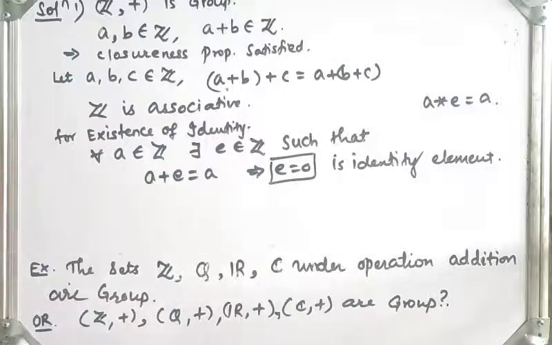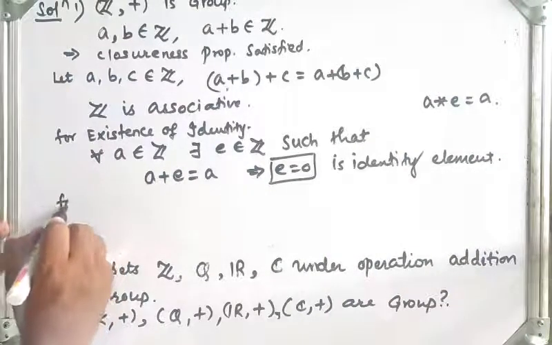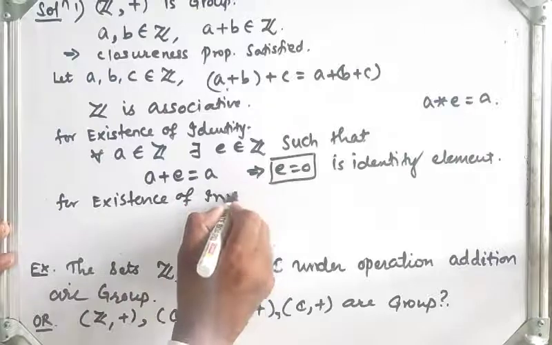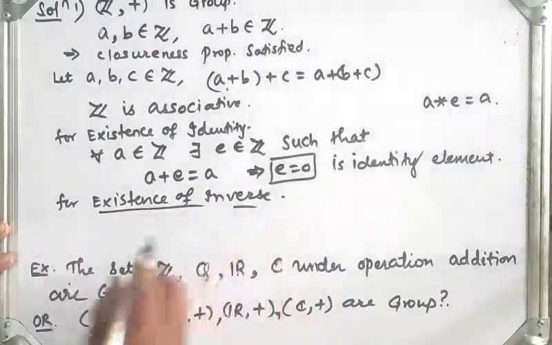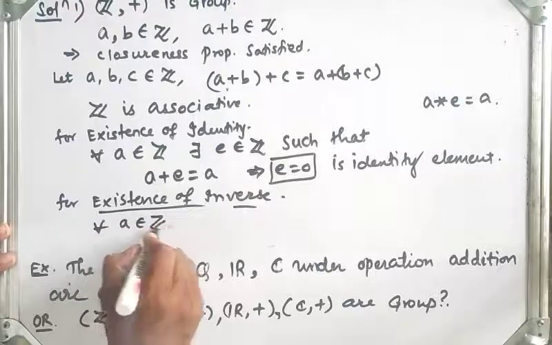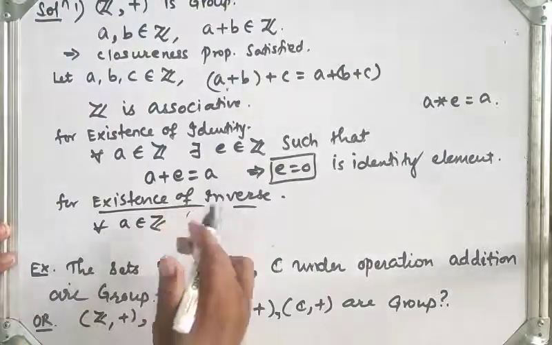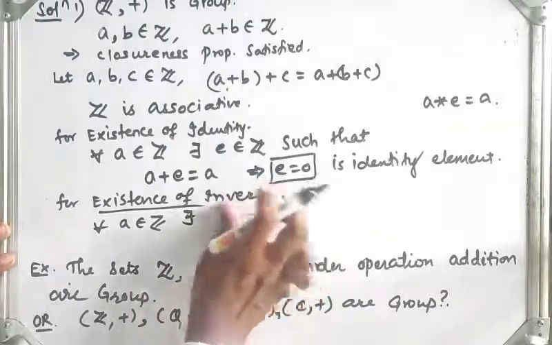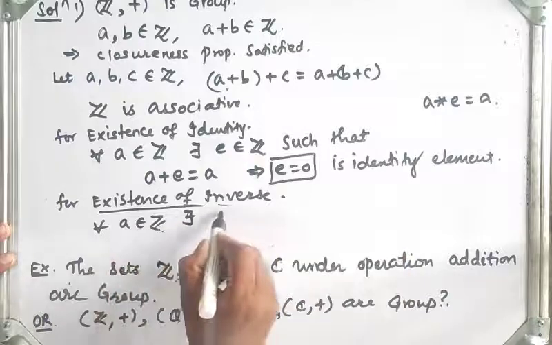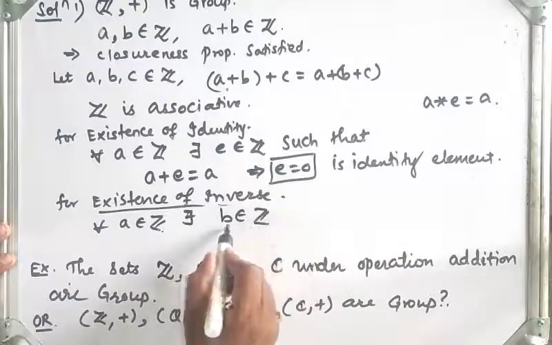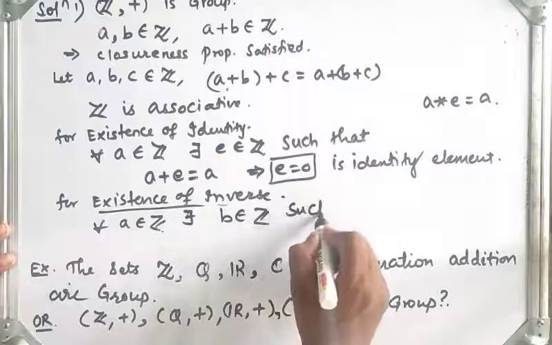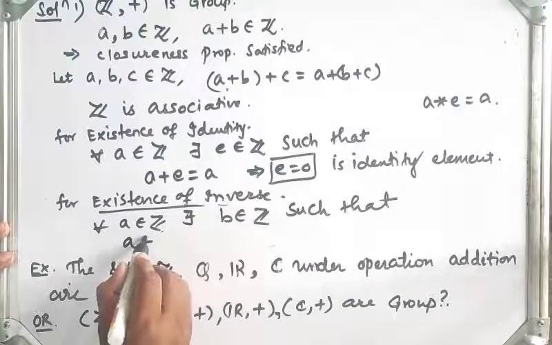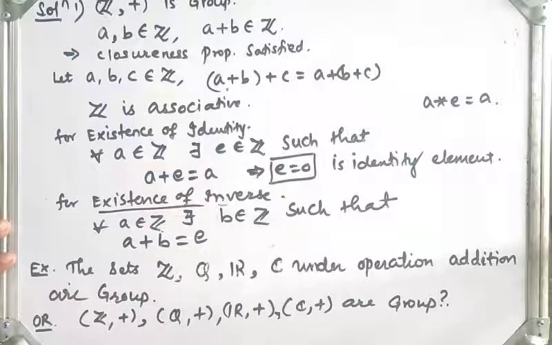Now the last property, existence of inverse. For all a belongs to Z, there exists, what is the definition? There exists b belongs to the set of integers, which is an inverse of a, such that what is the property? a plus b is equal to identity, right?